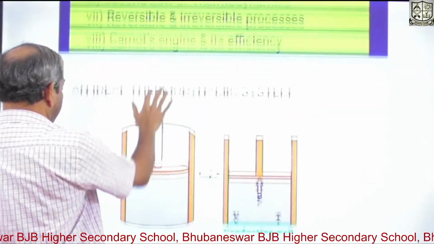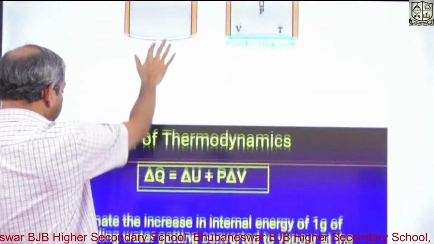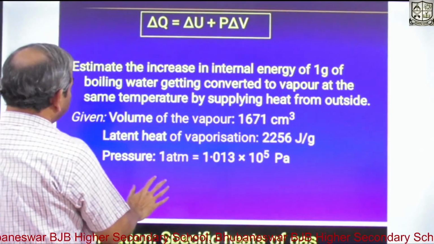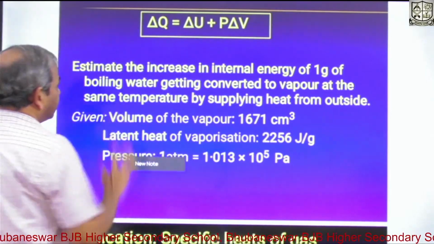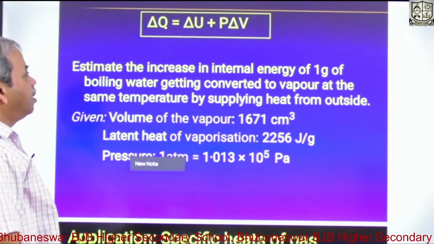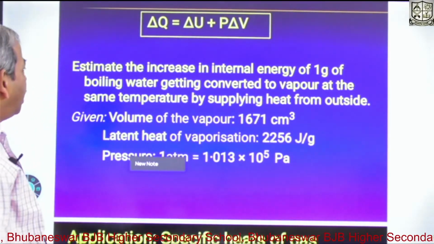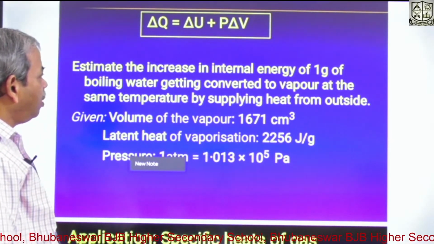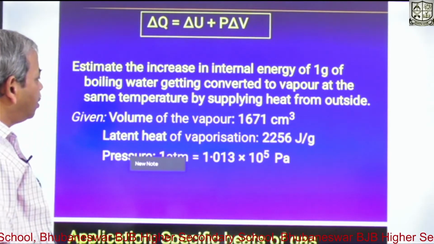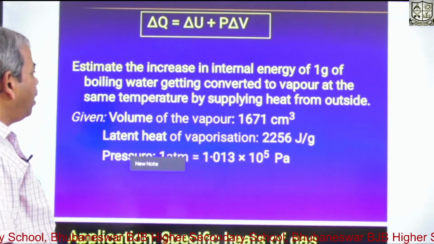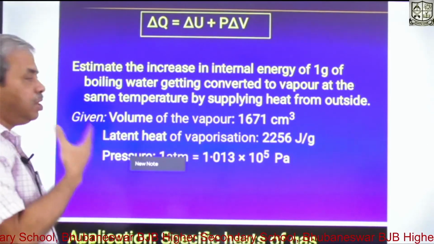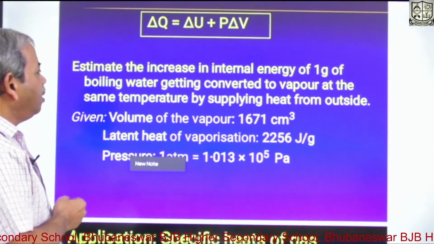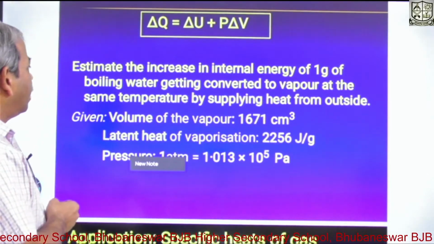Let us see. Let me show you the problem. This is the first law and this is the problem. Look at this. Estimate the increase in the internal energy of 1 gram of boiling water getting converted to vapor at the same temperature by supplying heat from outside. So here you see, 1 gram of boiling water getting converted to vapor at the same temperature.